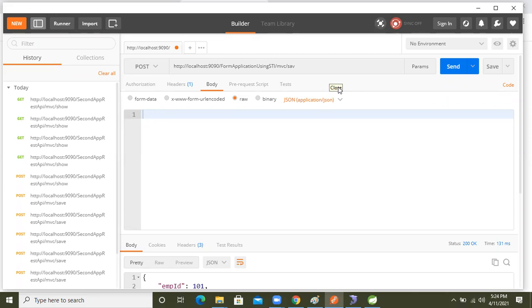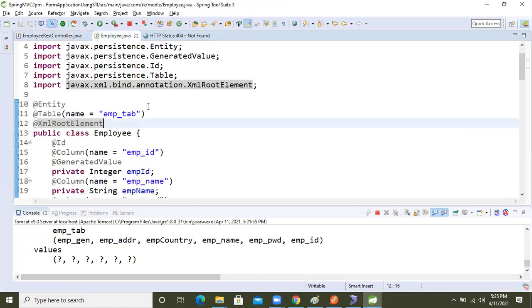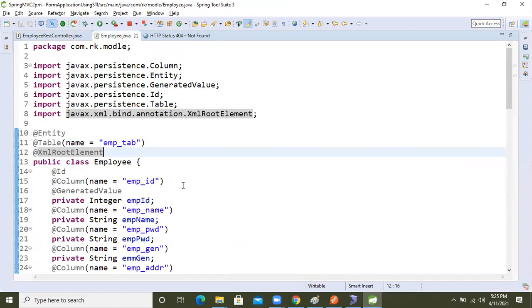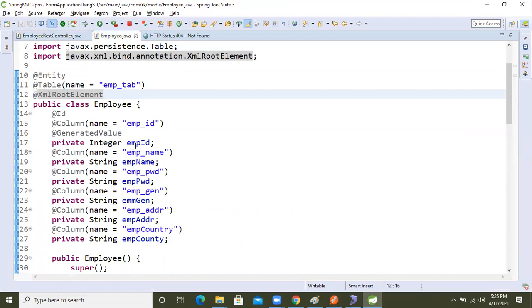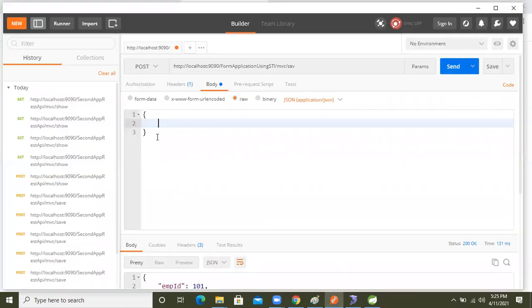JSON data has an open bracket and a close bracket, guys. Come inside the model data. See here, the ID is auto generated, we don't need to take it. But the name is there, right? Copy this one and come here, in double quotes, paste it.